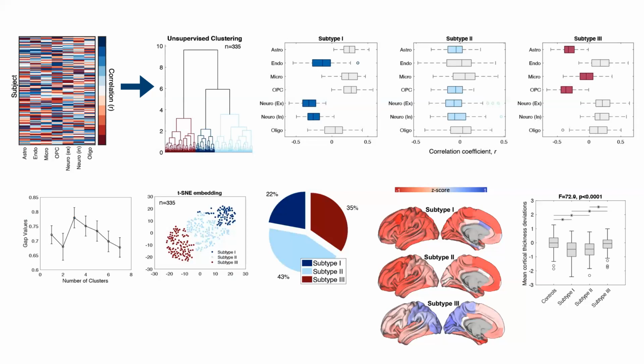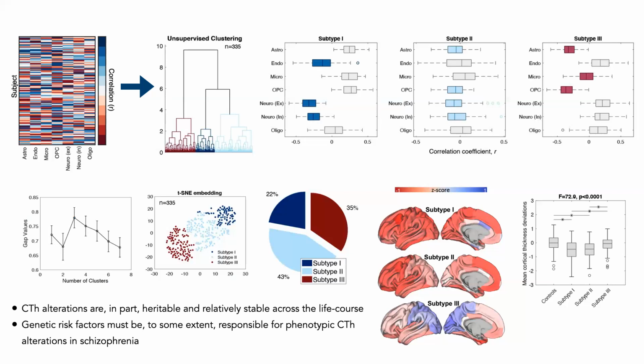Now that we have these subgroups based on heterogeneity in cortical thickness and coupling of these abnormality profiles with cell type specific gene expression scores, we wondered whether this grouping was at all valid. To test this, we used genotype data from a subset of patients with available genotype data in the validation cohort. The motivation for this is that cortical thickness alterations, and cortical thickness in general, is in part heritable and relatively stable across the life course, both in individuals with schizophrenia and healthy individuals, and especially relative to other MRI-derived phenotypes. This suggests that genetic risk factors must be to some extent responsible for phenotypic cortical thickness alterations in schizophrenia subjects.